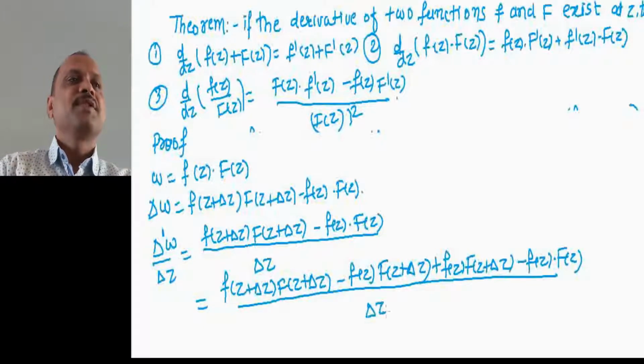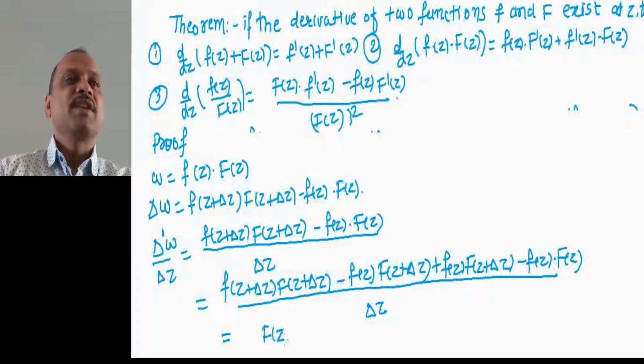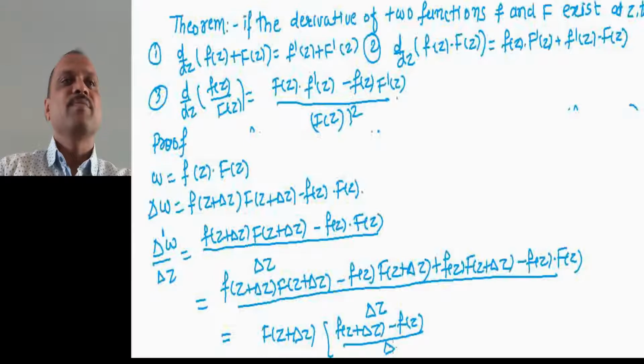Now from the first two terms you can see that we can take capital F of z plus delta z common. So whenever capital F of z plus delta z is common, we get small f of z plus delta z minus small f of z divided by delta z. This will be the first part.